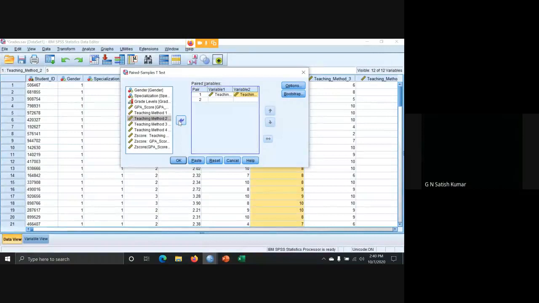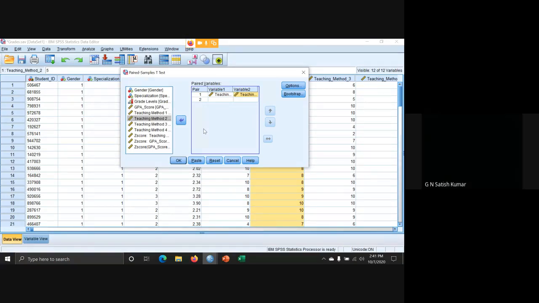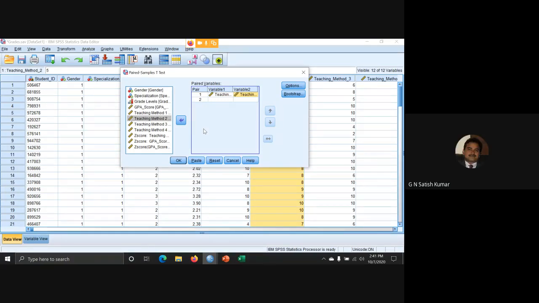Here you can understand I am only comparing between two methods. Even though I have a third method and a fourth method, I am not comparing with other methods because this is a t-test. In a t-test, you will have only 2 levels. If it is more than 2 levels, you must do repeated measures ANOVA. That's a different test. Since I'm comparing between exactly 2 levels, I'm doing a paired t-test.